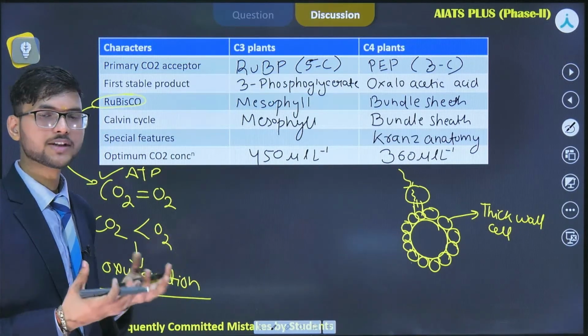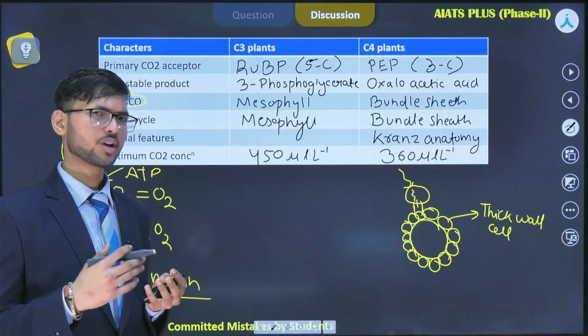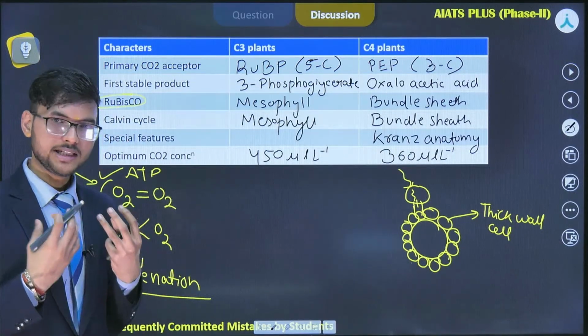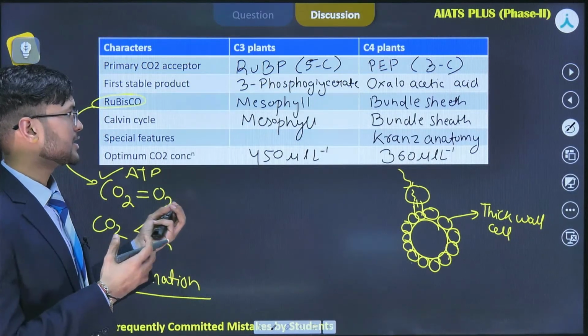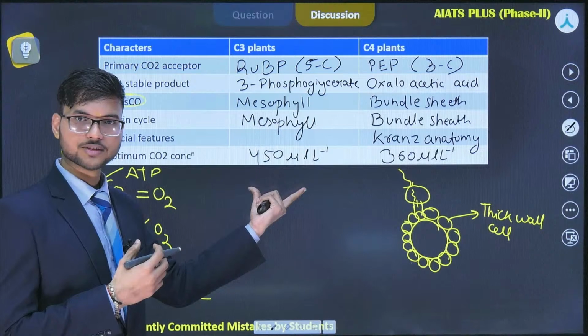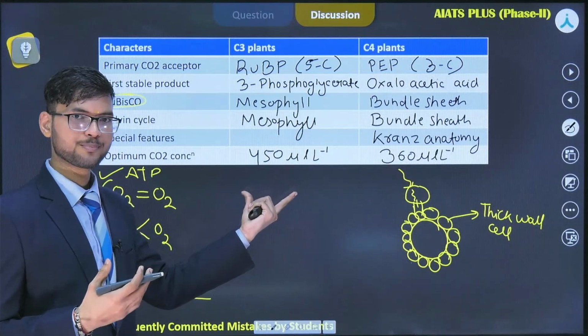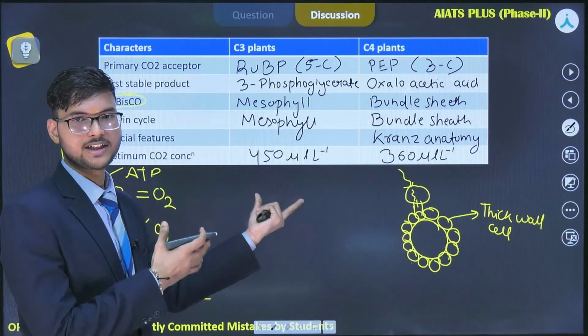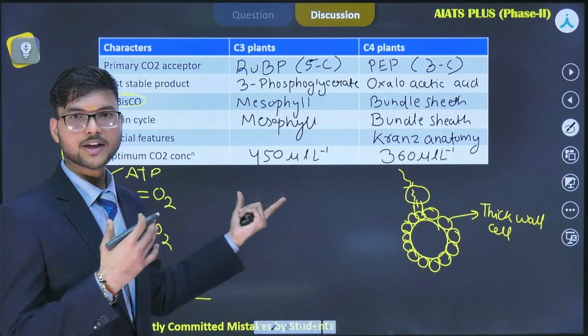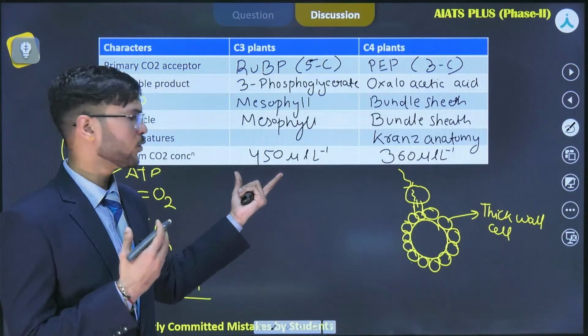The temperature is quite high and the amount of carbon dioxide is getting even more. What will happen? The C3 plants, which require a large amount of carbon dioxide, will be able to adapt to that environment because the carbon dioxide concentration is higher. So it is quite positive for a C3 plant to survive at that global warming level.